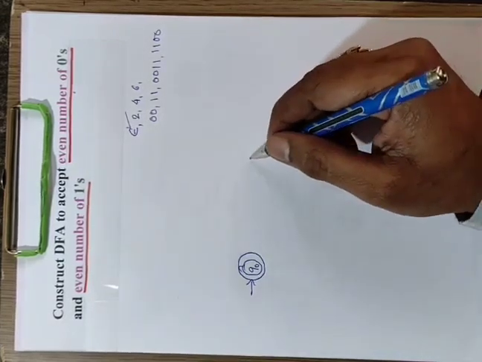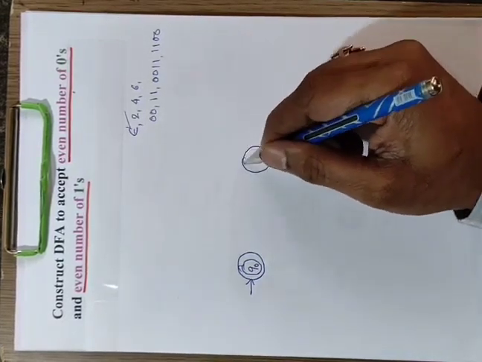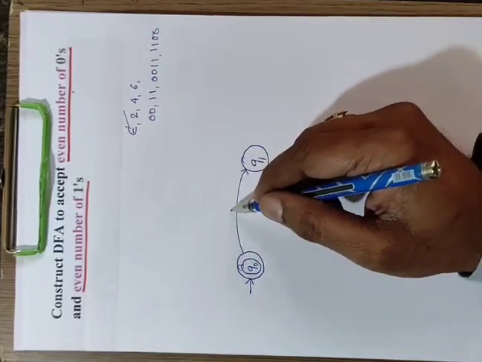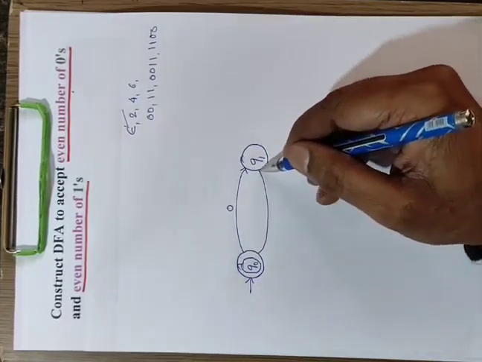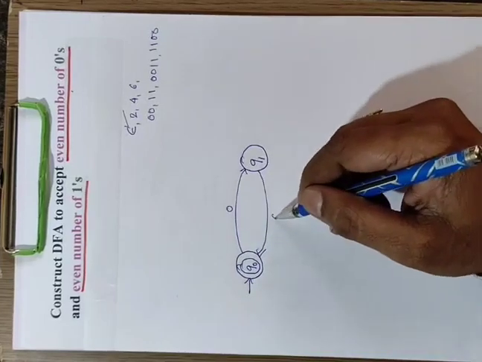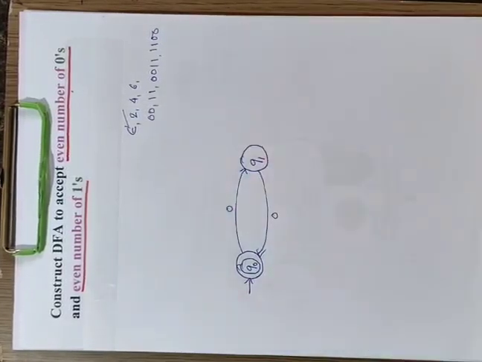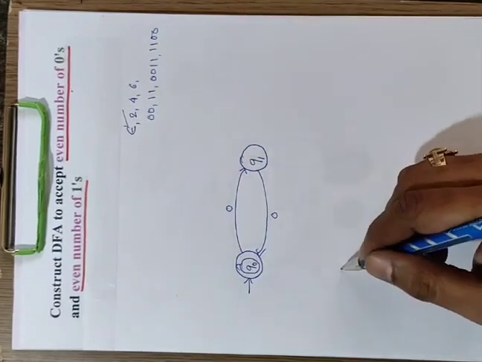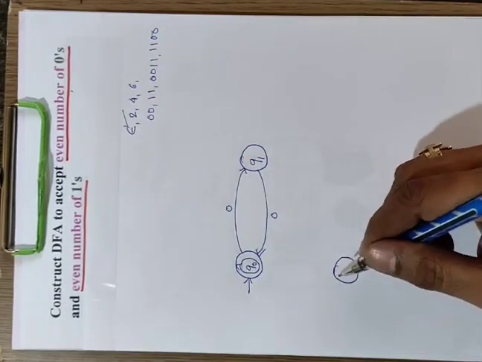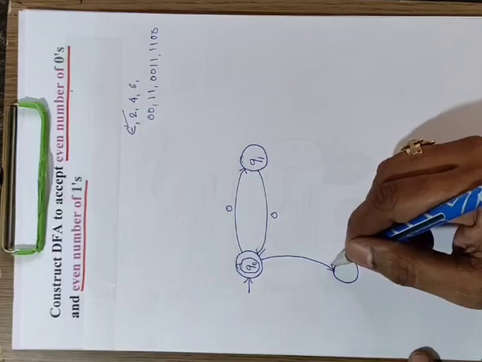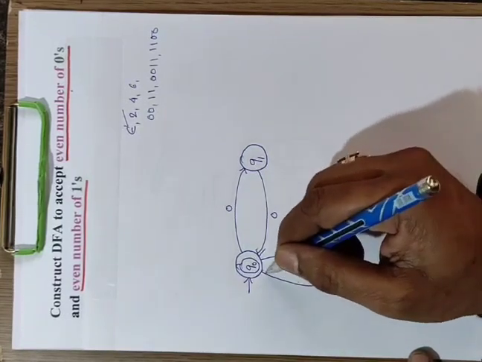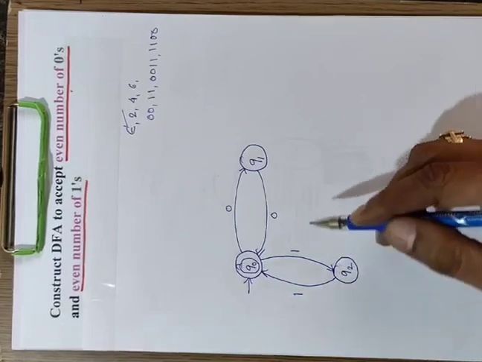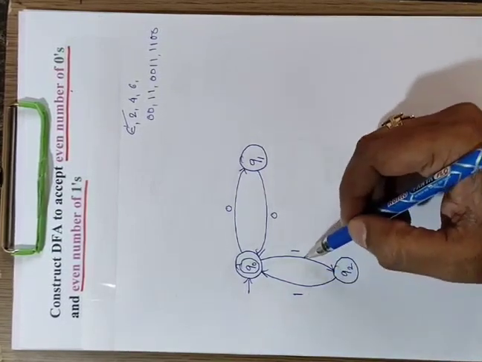Or 2 zeros, then this is 2 0, and 2 0 is accepted. 2 zeros or 2 ones. Similarly, you can take 2 ones. This 2 0 is accepted, or 2 1 is accepted.